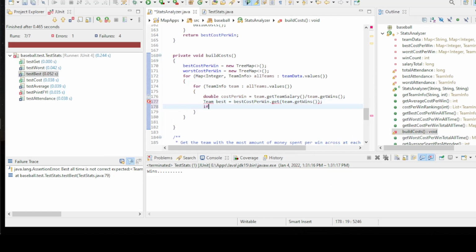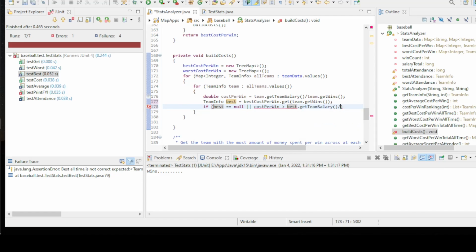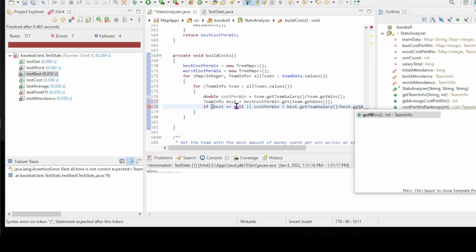And so if best is null, so we don't have a best yet, or the cost per win is greater than the best. Oops, I'm sorry. This is team info. Let's be more accurate there. Best dot get team salary divided by best dot get wins.